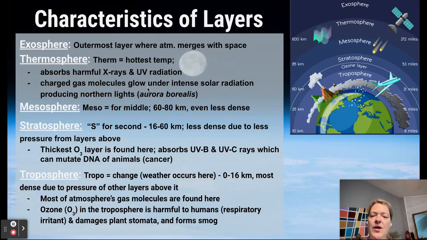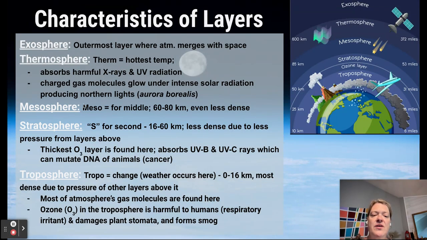You don't need to know how the aurora borealis forms, like is here in the notes. But I would write down that it absorbs harmful radiation from the sun. It's the hottest layer, and that's where the aurora borealis is. That'll help you remember the thermosphere.